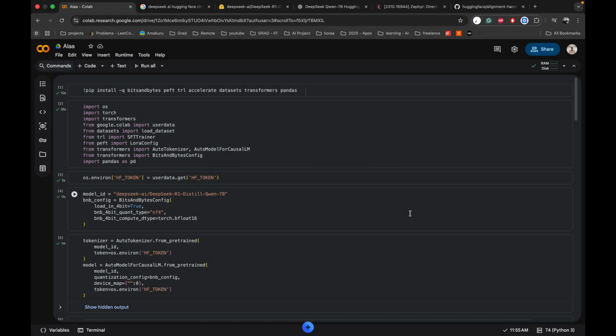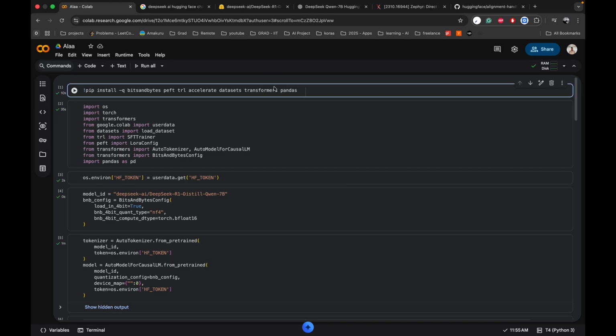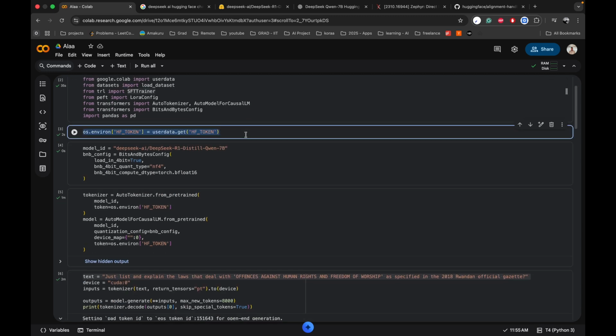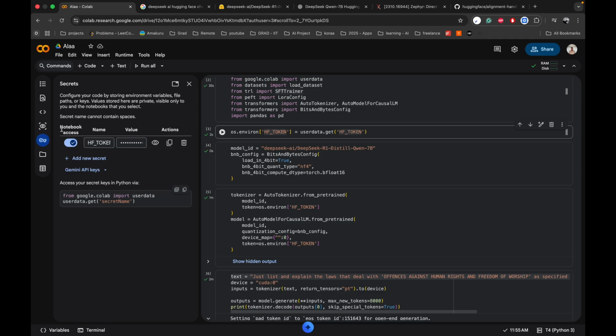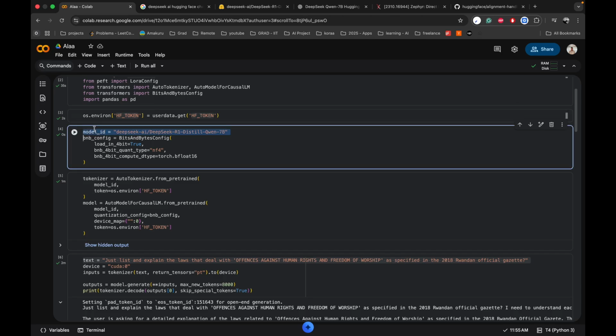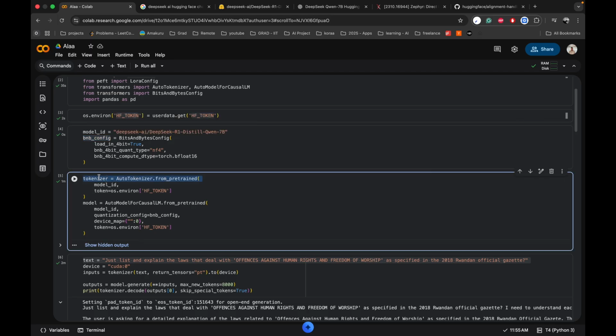So how did I fine tune the model? I used Google Colab to fine tune because my PC is not that powerful yet. At the start, I have this notebook where I install all the necessary dependencies, then import all the dependencies, and I set up my token. So here I'm setting the environment variable, the Hugging Face token, to get it from the one that I've passed here in the secrets. Then I'm going to initiate the model ID, the bits and bytes config, and then the tokenizer and the model.